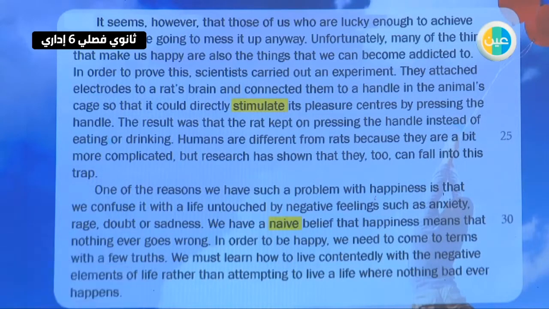So naive here means simple or lack of experience. In order to be happy, we need to come to terms with a few truths. We must learn how to live contentedly with the negative elements of life, rather than attempting to live a life where nothing bad ever happens.